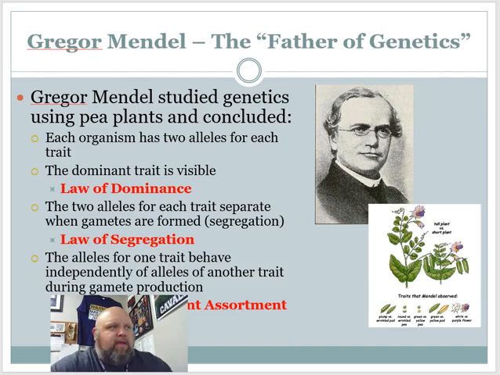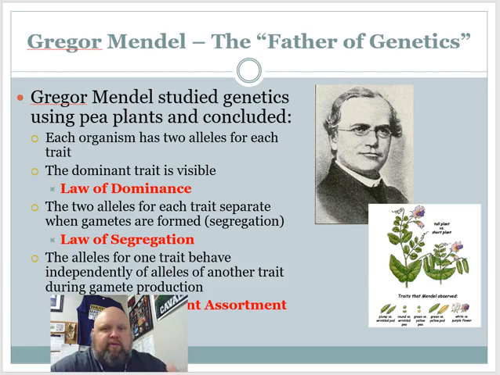The dominant trait is always shown. We know that. We call that the law of dominance. That was from him. And then the two alleles for each trait will separate whenever meiosis happens, and segregation was the word he used, and so he calls it the law of segregation, which means they separate and there's a chance you get one or the other.